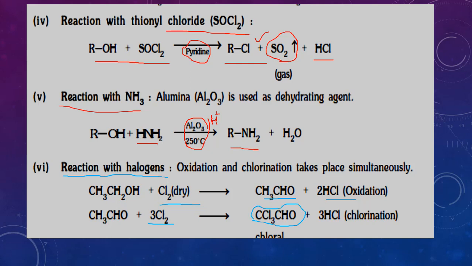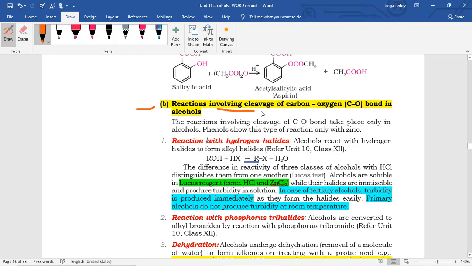The common name of this is chloral. This is chloral, CCl3CHO.